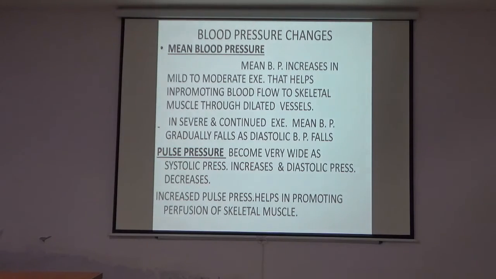About the mean blood pressure, in mild to moderate exercise of the skeletal muscles, it increases. In severe and continued exercise, mean blood pressure gradually falls as the diastolic BP falls. The pulse pressure becomes very wide as the systolic blood pressure increases and the diastolic blood pressure decreases. The increased pulse pressure helps in promoting perfusion of the skeletal muscles.